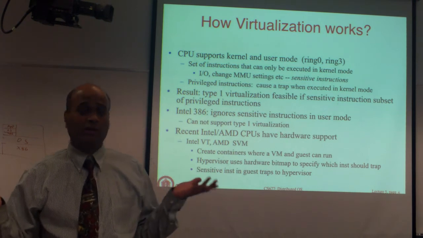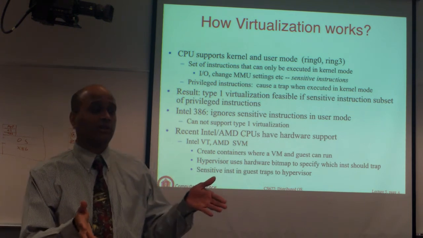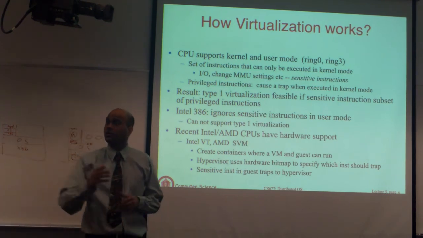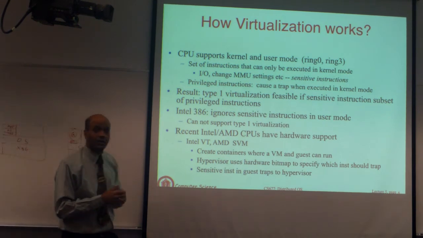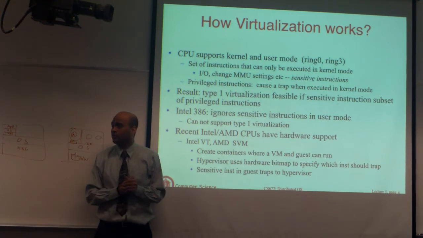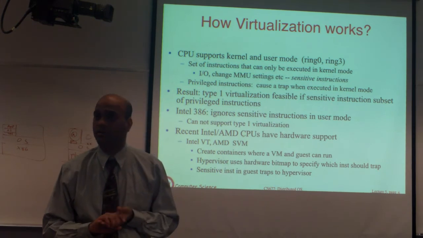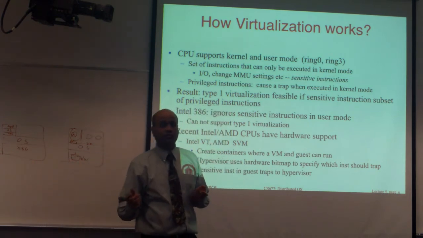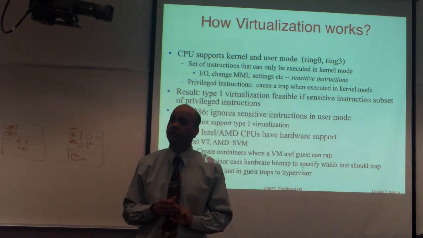So now when the hypervisor boots up, it can initialize this bit mask and say these are all the instructions that if the OS executes, then create a trap and come down. Why is the controller setting the bit mask? Who has the controller setting the bit mask? That should also be a privileged operation. So only the hypervisor when it boots up should do all of this. You can't let the guest operating system muck around with it. Then they can cause more trouble. Is that clear? Now the other nice thing that we can also provide as a CPU designer is not just 2 modes, but at least 3 modes.